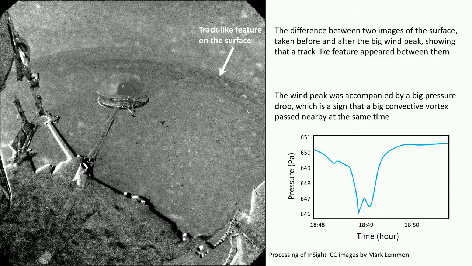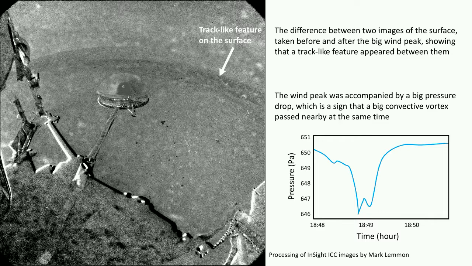Winds also change an awful lot with time and location on Mars, though. In fact, since InSight landed in November 2018, the strongest wind speed we've measured was over 30 meters per second, which comes to almost 70 miles an hour. This coincided with changes we could see on the Martian surface. This shows the difference between two images, one taken before and one after that big wind peak. It shows that a track-like feature appeared on the surface between them, which was probably due to something scrubbing off or lifting up small dust and sand particles off the surface to make it a little bit darker.